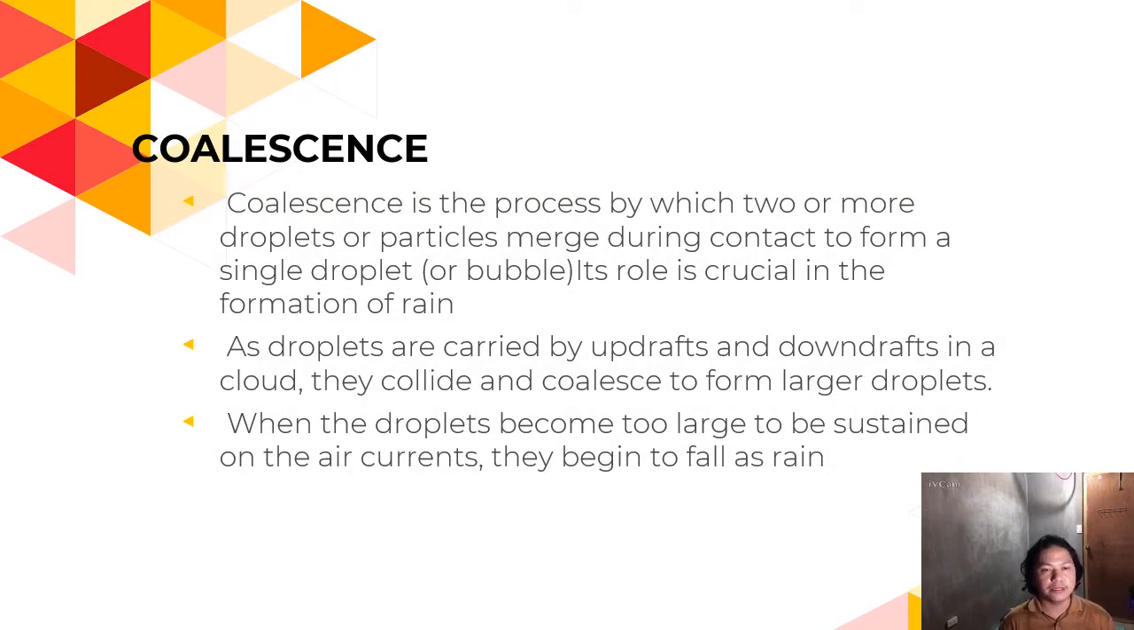Next is coalescence. Coalescence is the process by which two or more droplets or particles merge during contact to form a single droplet or cold bubble. Its role is crucial in the formation of rain. As droplets are carried by the updrafts or downdrafts in a cloud, they collide and coalesce to form larger droplets. When the droplets become too large to be sustained on the air current, they begin to fall as rain.